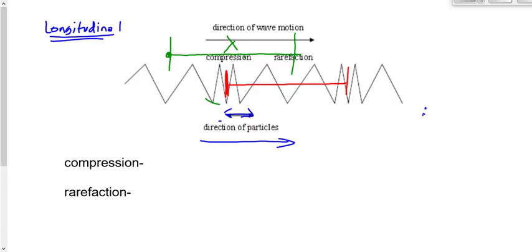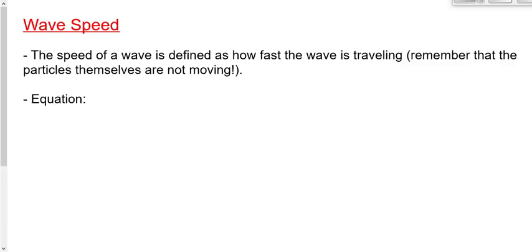All right? Next, we talked about the speed of a wave. We said, as long as the wave doesn't change materials or medium that it's in, as long as it doesn't go from, let's say, air to glass. When light goes from air to glass, it changes speed, right? When water goes from warm water to cold water, it changes speed. But as long as it stays within the same medium, within air, or within cold water, or within whatever, then the speed doesn't change. It's a constant speed.